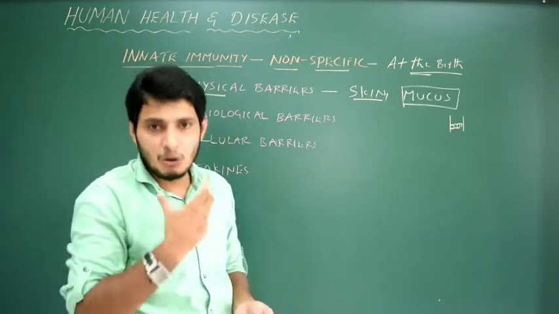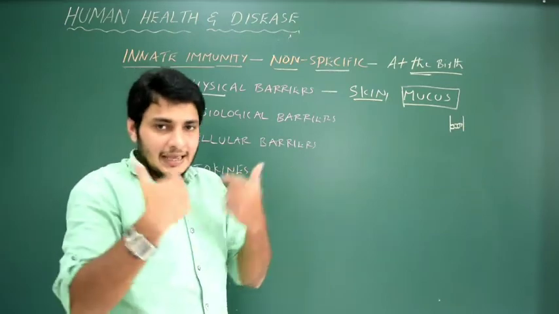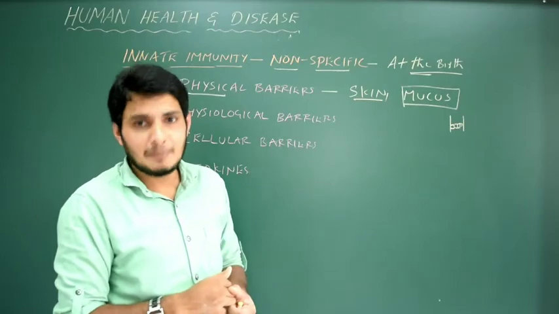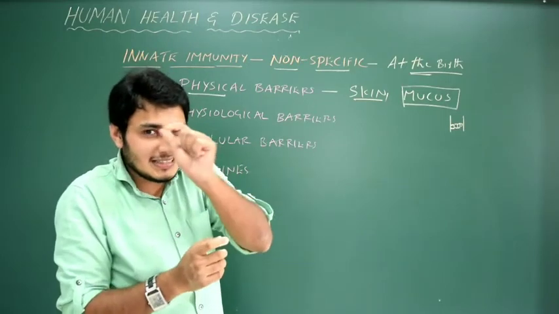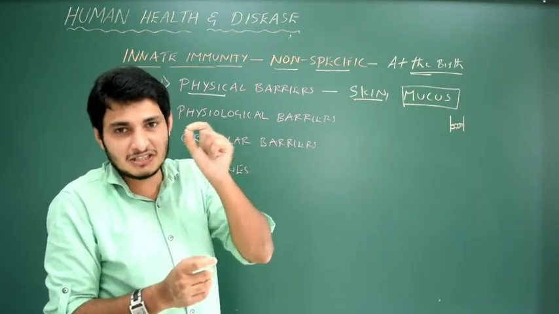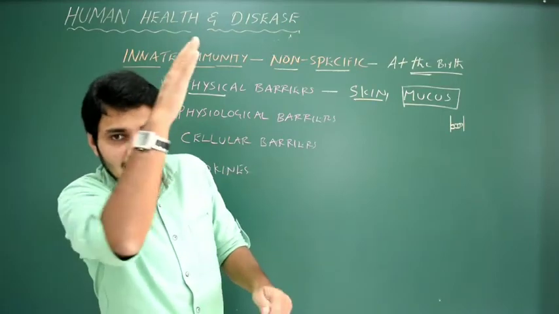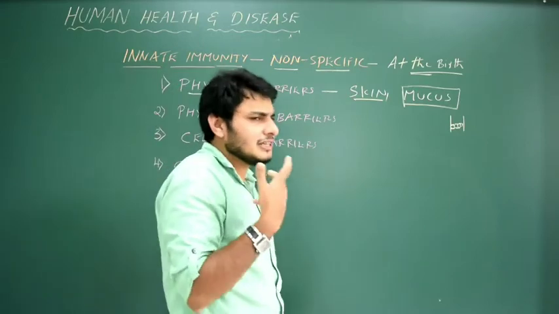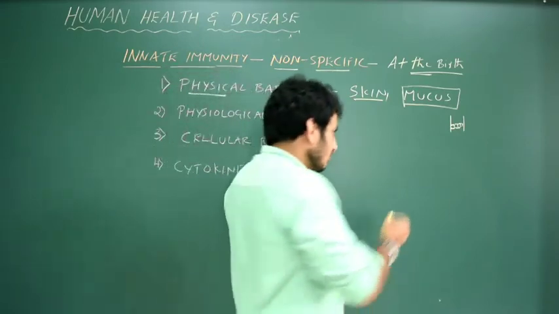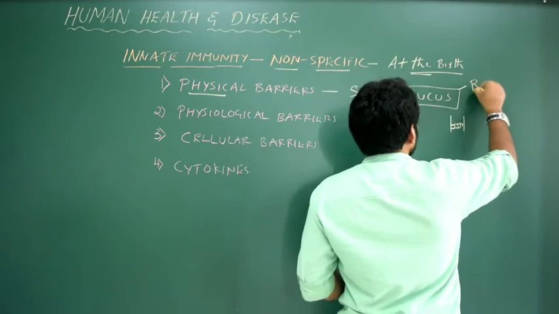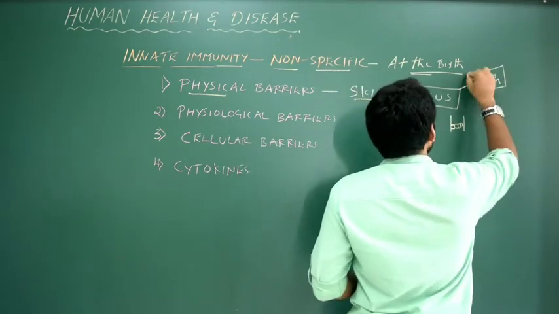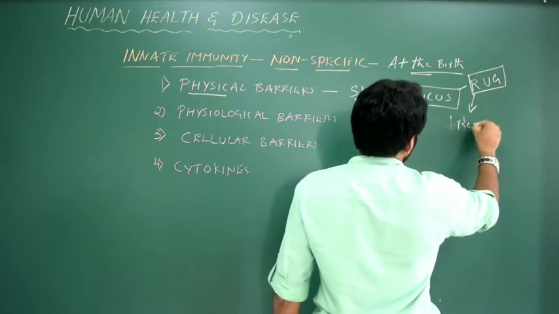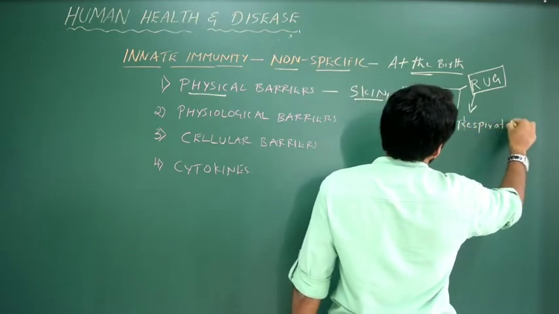Let us say in a mouth, through food or maybe air, if a microorganism takes entry into my body, still it gets trapped, because a slimy, sticky substance called mucus is present on the surface of the epithelium. Where exactly do you see this mucus? Let me just write a code, that is RUG. Mucus rug. Here R in the sense they are everywhere, that is in our respiratory tract.